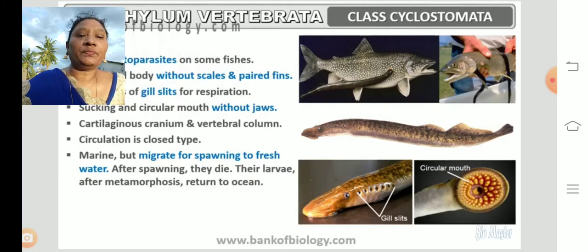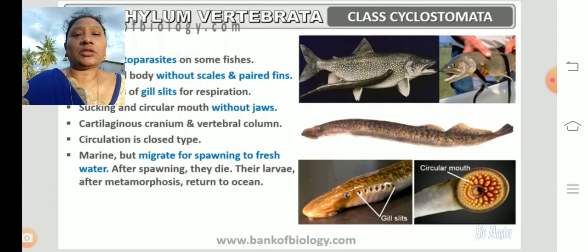After spawning, they die. After they release the eggs or the sperm, they will die. Their larvae, after metamorphosis, return to the ocean. After hatching, the developmental stage is a larva. When they turn into larvae, they again reach the oceans. Most cyclostome organisms won't spawn in the oceans.